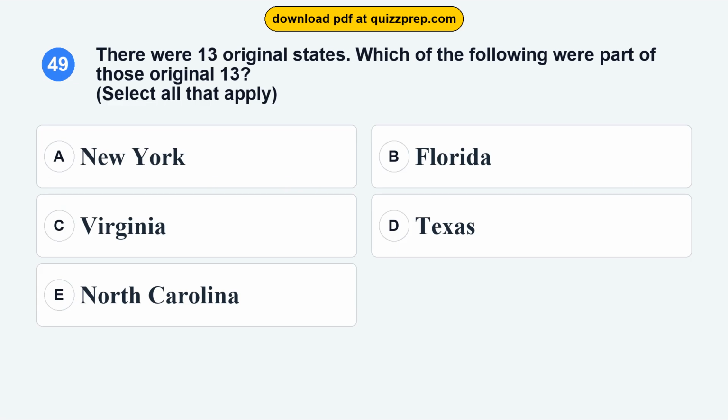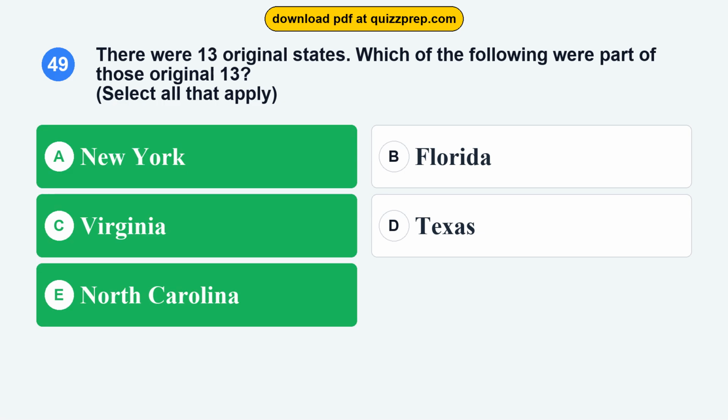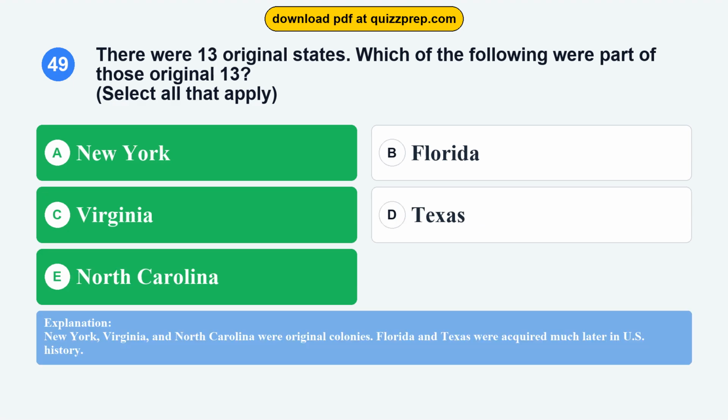Question 49. There were 13 original states. Which of the following were part of those original 13? Option A. New York. Option B. Florida. Option C. Virginia. Option D. Texas. Option E. North Carolina. The correct answers are options A and C and E. New York, Virginia, North Carolina. New York, Virginia, and North Carolina were original colonies. Florida and Texas were acquired much later in U.S. history.